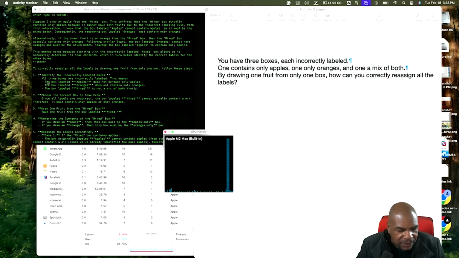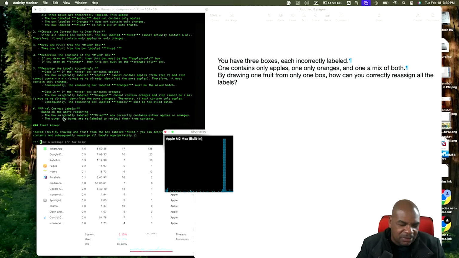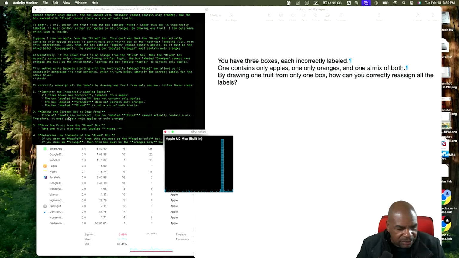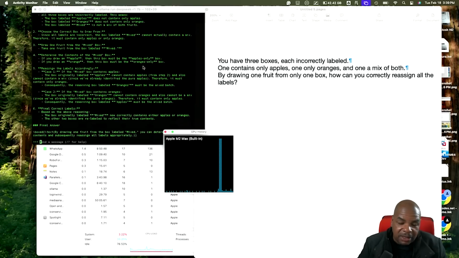Follow these steps. All 3 boxes incorrectly labeled means that boxes apples. Did it actually get the wrong answer? Choose the correct box by drawing. Since the labels are incorrect, the box labeled mixed cannot actually contain the mixed fruit. Therefore, you must. Oh, wow. That's not possible, because once you exit the LLM, it should not remember anything you did. Interesting. All these boxes mislabeled. Okay, I gotta research that because it's not supposed to remember anything.